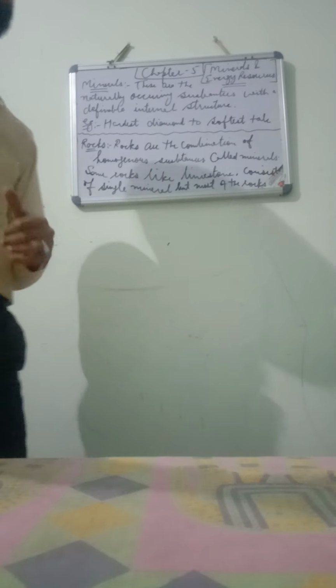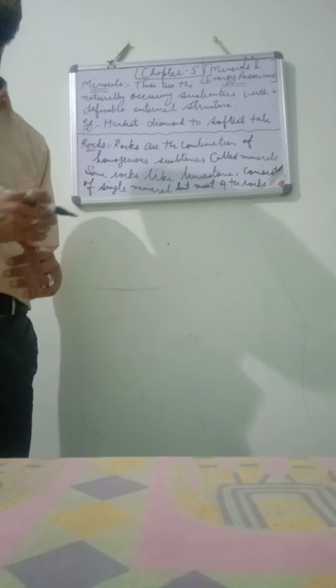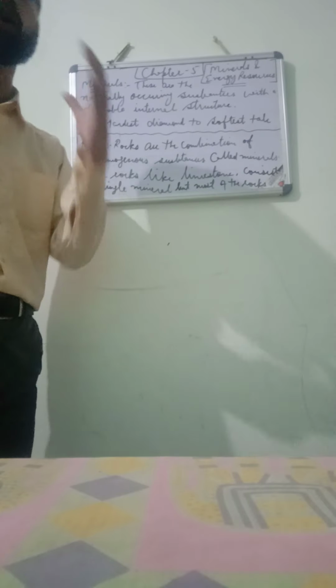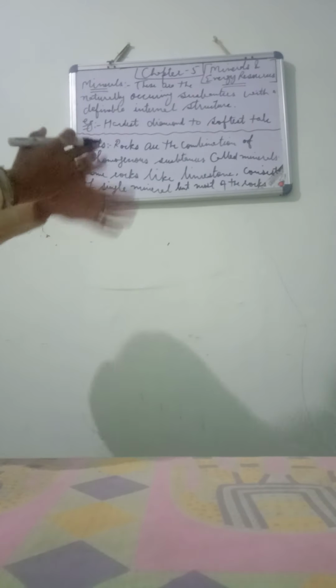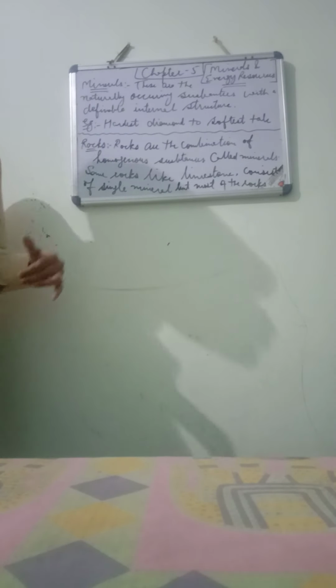Okay, suppose in Chota Nagpur plateau region there is a rocky area. There is a plateau region. We are finding different types of minerals. Suppose in some part I am finding iron. Okay? In some parts I am finding copper. So these rocks are the combination of these homogeneous substances that are called minerals. Homogeneous means that are naturally occurring and that have their particular definable internal structure. Those are known as homogeneous substances. So these rocks are the combination of these homogeneous substances that are known as minerals.